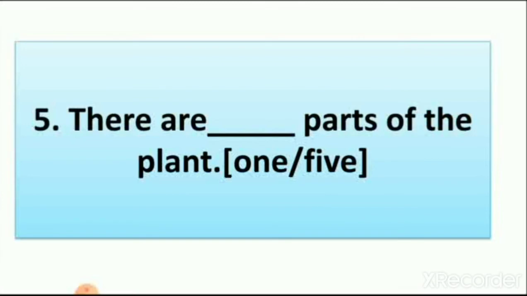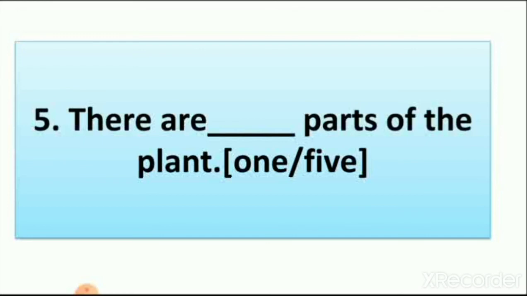Then number 5. There are dash parts of the plant. Here we count the parts of the plant. Let's revise. First is root. When we start growing a plant from seed, the first part to grow is the root. Then after the root, the stem starts growing. So the second part is stem. The stem carries water and nutrients.